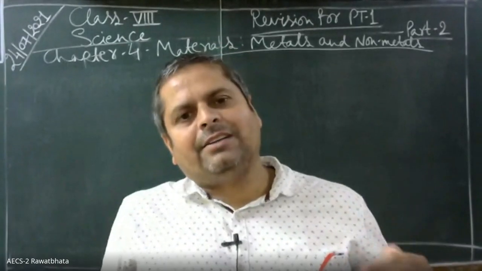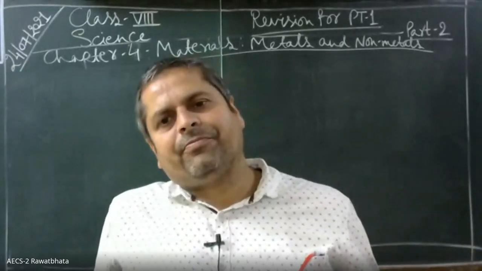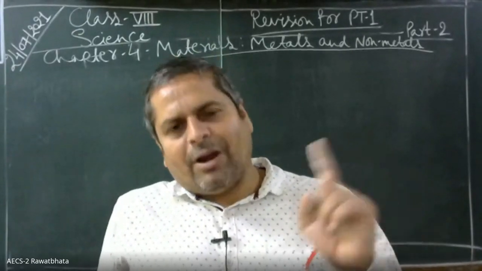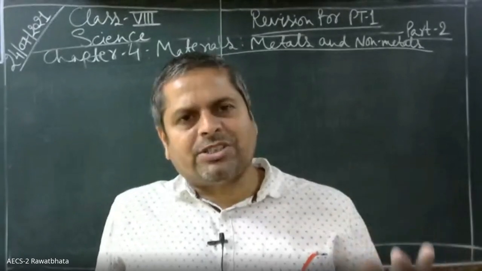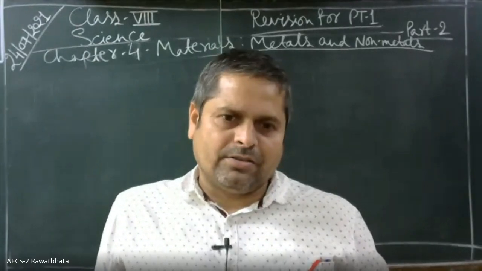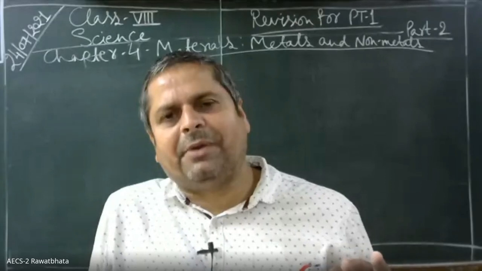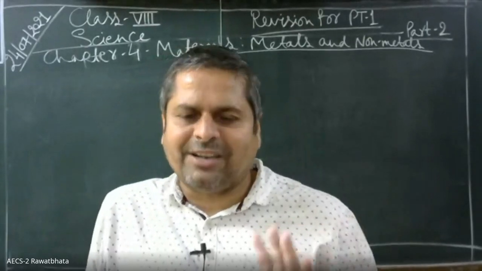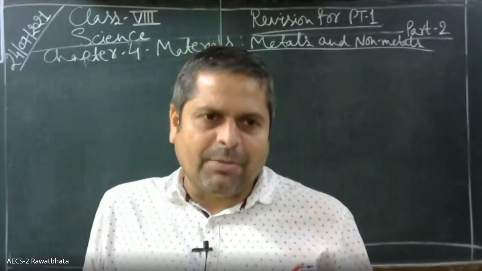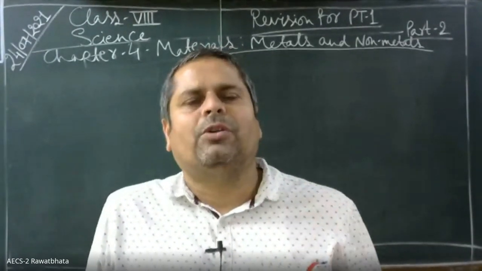They will be either true or false, or fill in the blanks, 1 mark each, and 5 questions will be objective type questions. This is 10 marks. Then 2 marks questions will be 5, 2 fives are 10. Then 3 marks questions will be 4, that is 12, and 4 marks questions will be 2. Any problem? No, sir.